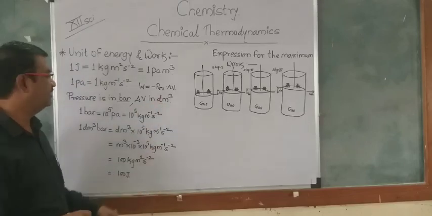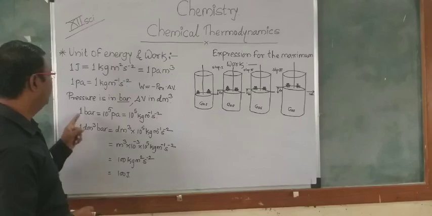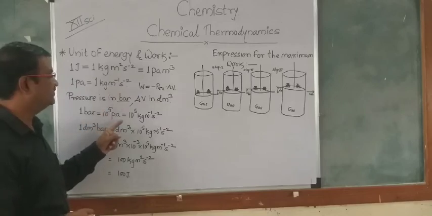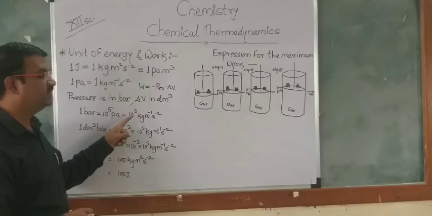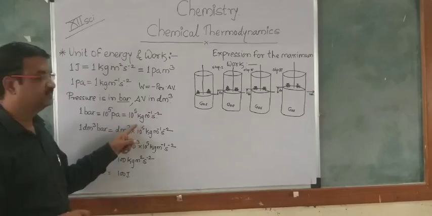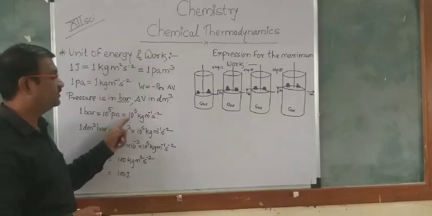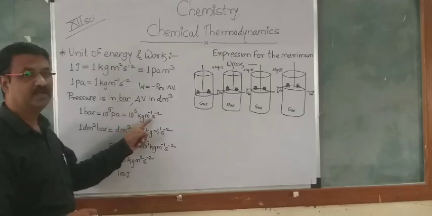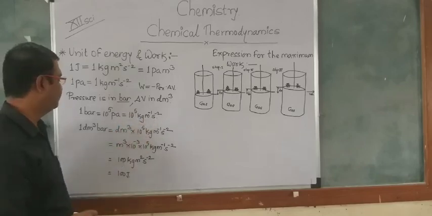The values will change. So 1 bar pressure is nothing but 10 raised to 5 Pascal, which converts into 10 raised to 5 kg per meter per second square.